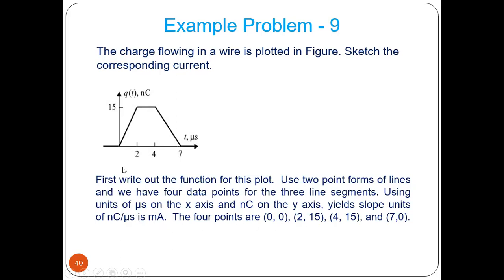Now there are 4 points. The first point is 0, 0, the next point is 2, 15, the next one is 4, 15, and the next one is 7, 0. That is the x and y value, x comma y.